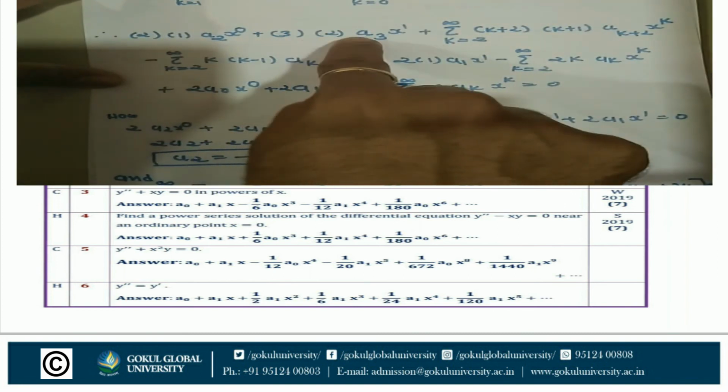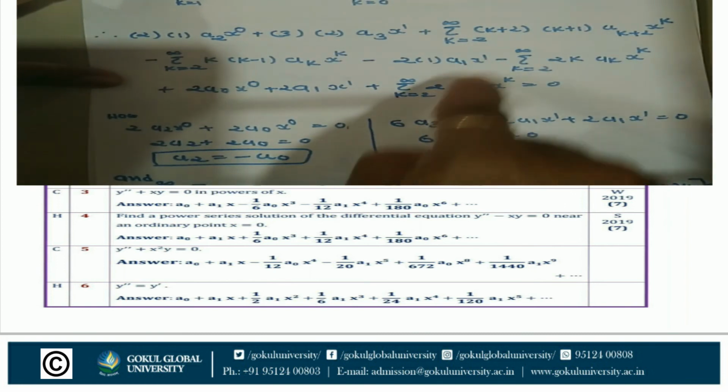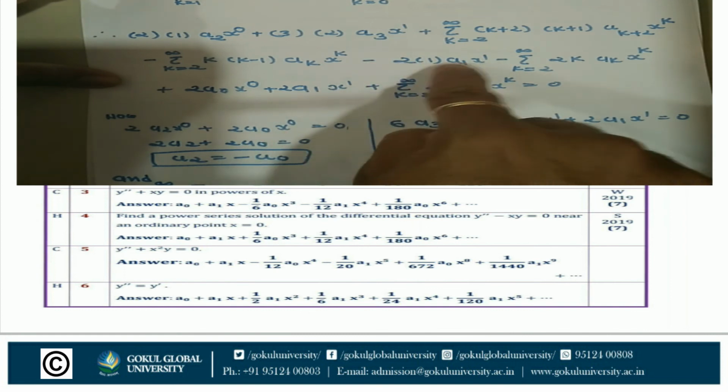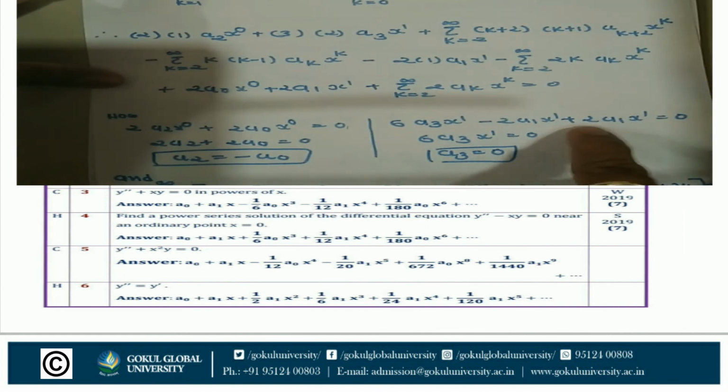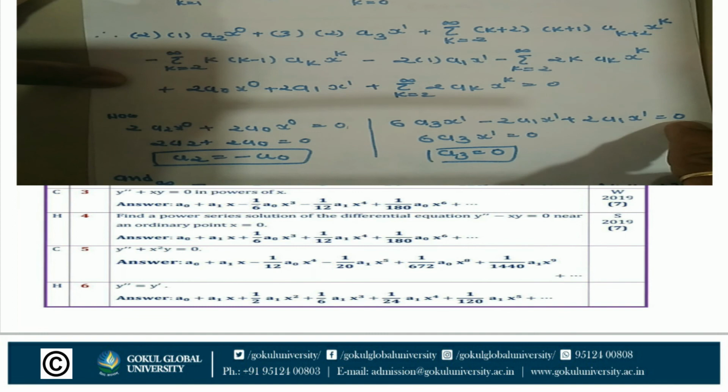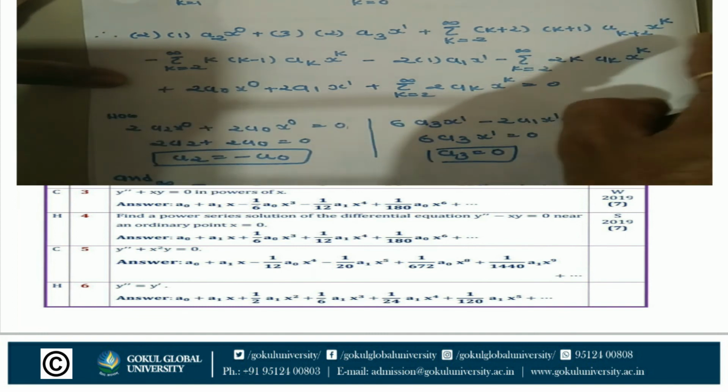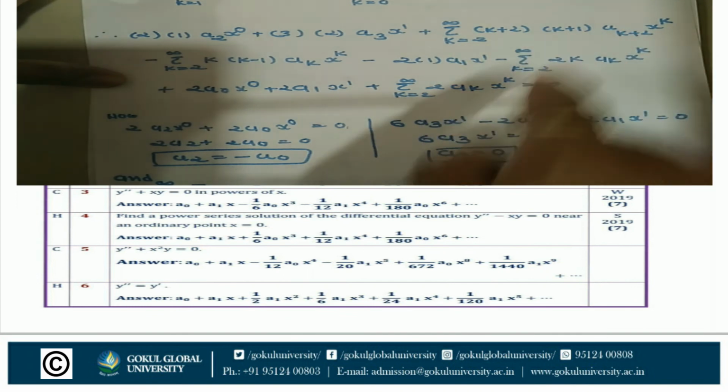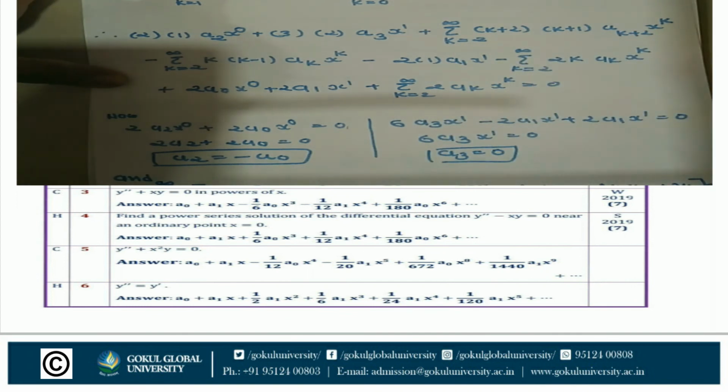So 3 into 2 a3 x raised to 1 power minus second term 2 a1 x raised to 1 power plus 2 a1 x raised to 1 power is equal to 0. And third, x raised to k power, the fourth term of x raised to k power. 2 a2 plus 2 a0 is equal to 0. a2 is equal to minus a0.